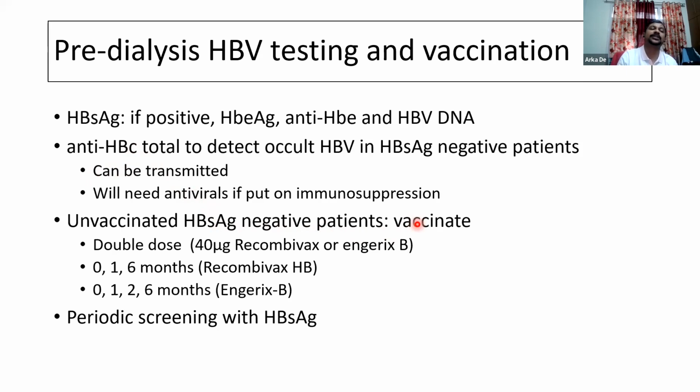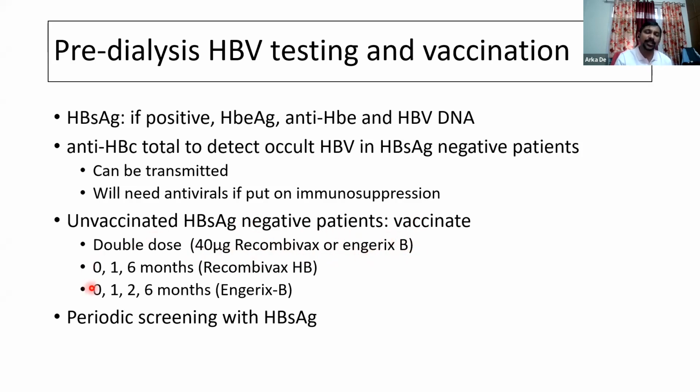But we should remember that the efficacy of vaccination in patients with CKD, and particularly on dialysis, is lower than that in the general population. So vaccination efficacy is more than 90% in the general population, but in end-stage renal disease patients, it is only around 50%. However, we can increase that efficacy rate to around 70% by using a double dose of the vaccine. That is, we use 40 microgram of Recombivax or Engerix-B.